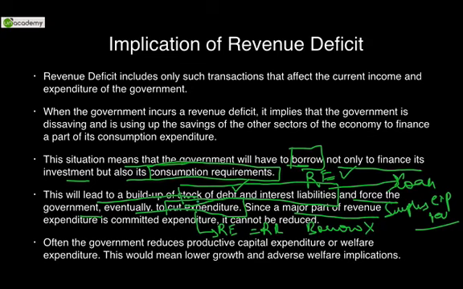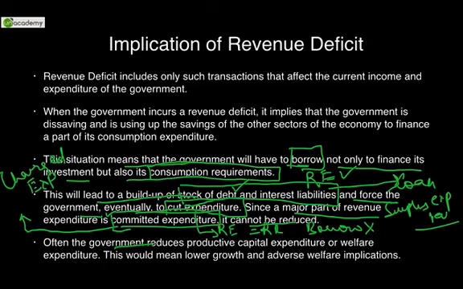Since a major part of revenue expenditure is committed expenditure, this term you would come to hear in polity. So Roman recorded a lecture in polity. It includes a concept by the name of charged expenditures. So the charged expenditures are committed. They are as per the constitution, something which has to be done. Salaries of CAG, Comptroller and Auditor General, CVC, CEC, Supreme Court judges, running of the parliament. All these are committed expenditures. They cannot be reduced. Over and above, something that can be reduced has to be cut.